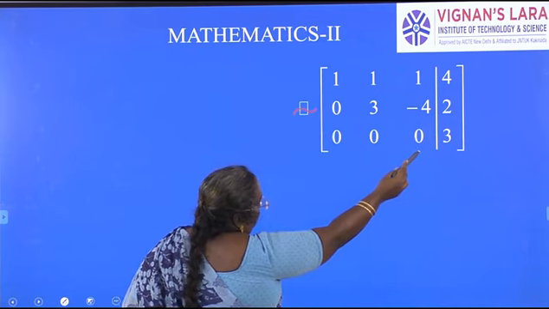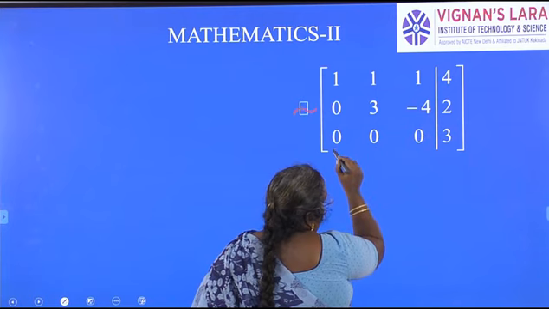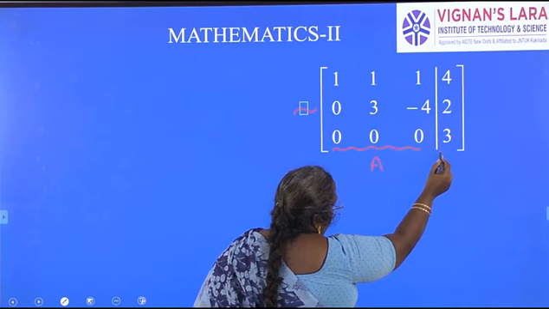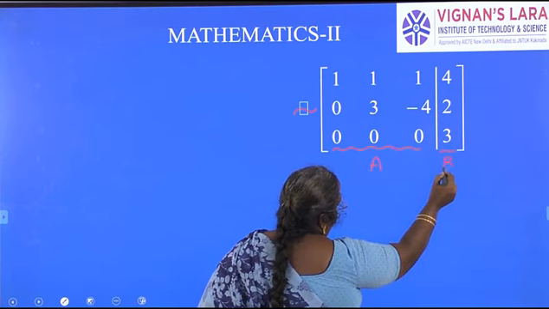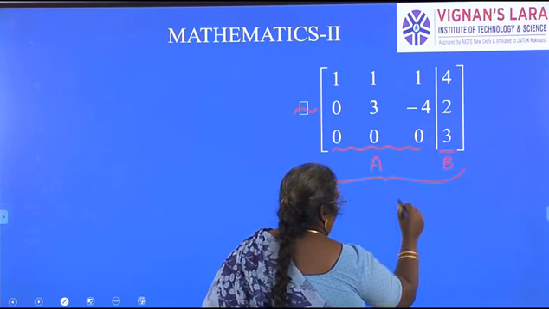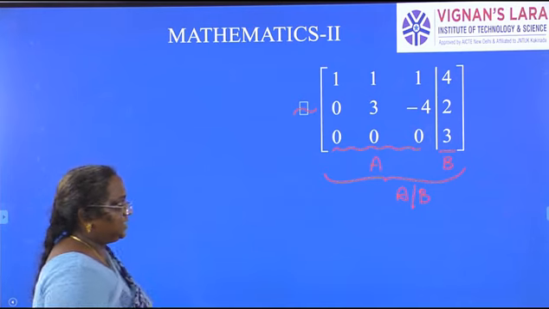Now here, this coefficient part up to here is matrix A and this is matrix B, and completely together it is the augmented matrix A by B.